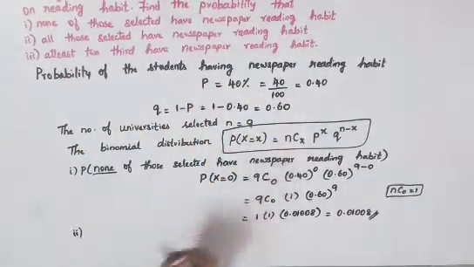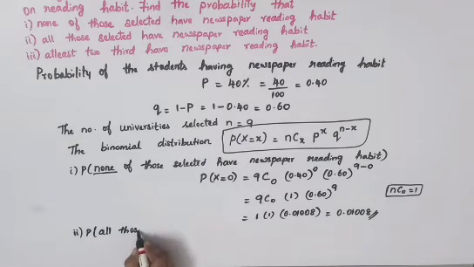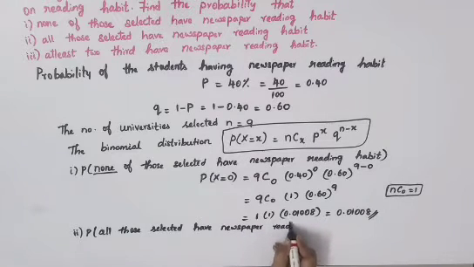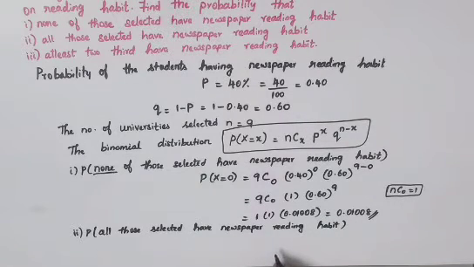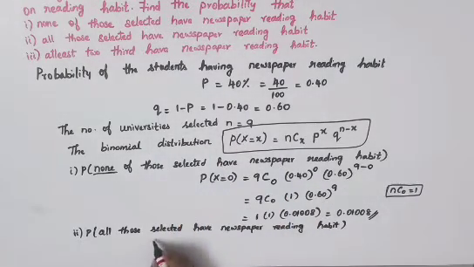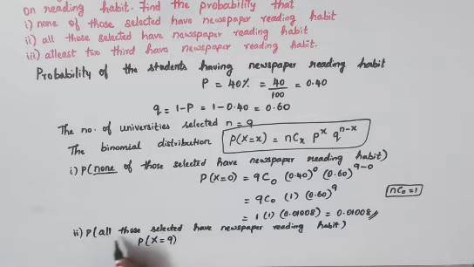The second subdivision: all those selected have newspaper reading habit. So the probability of all those selected having newspaper reading habit. So everybody has got newspaper reading habit. We have taken the universities are 9. So all the university people are reading newspaper. Okay, so you can declare P of x is equal to 9, because they have given all those, we have to take it 9. So you can write P of x is equal to 9.